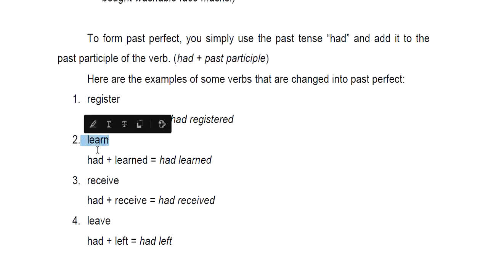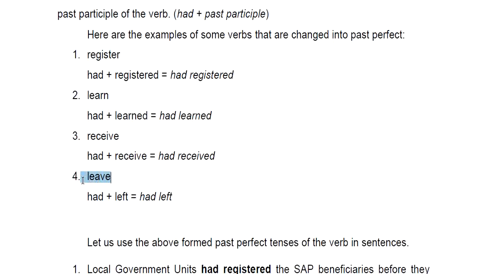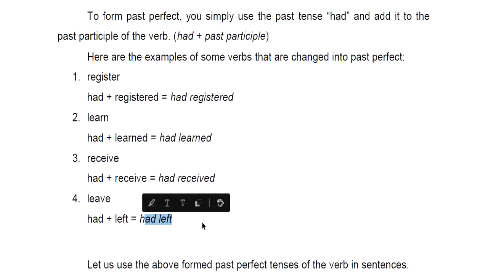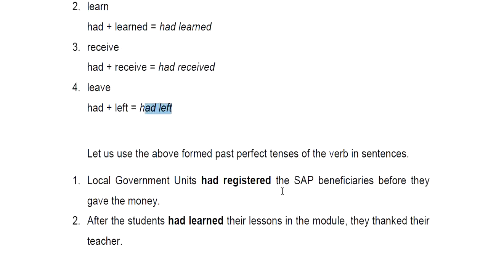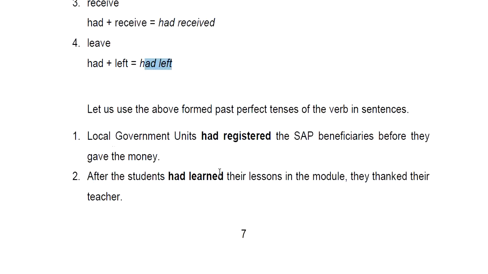Okay? This one also is regular. That's the reason why we should say had learned. This one also is regular, so we just need to add the ed, and then we need to use had. So had received. And this one is irregular. That's why we need to change the spelling. So we need to use had plus the past tense of leave. It will become left. So the correct past perfect tense is had left. Okay? So these are the examples of sentences in the past perfect tense.